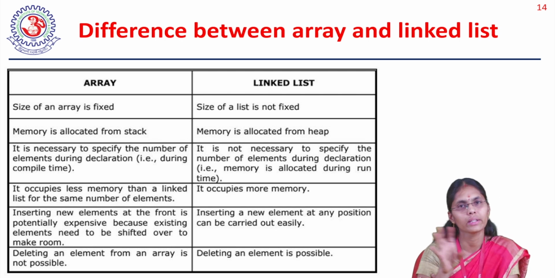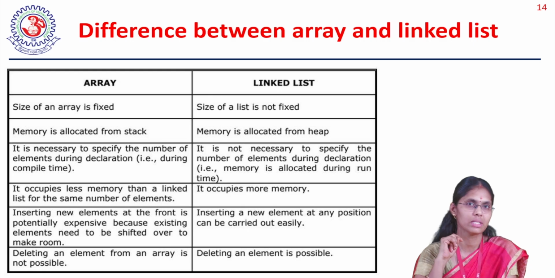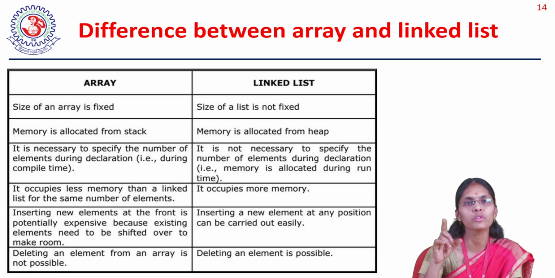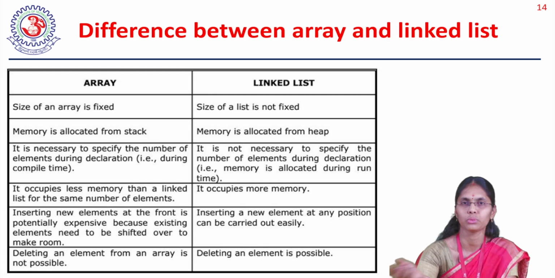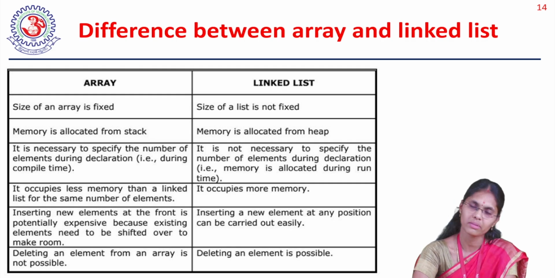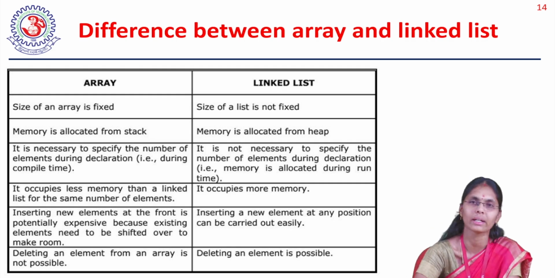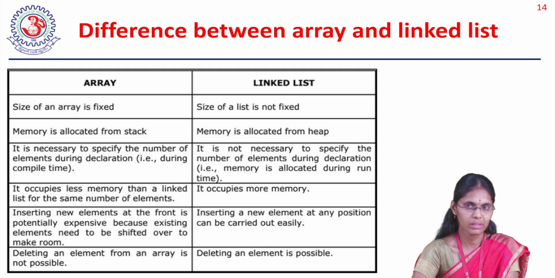You see, I have created an array with 10 elements. Now I want to add one element at the front of the array. What can I do? I have to push the first element to the second position, the second element to the third position, the third element to the fourth position, and so on. It is very expensive because that many shift operations are needed here. But in a linked list, it's very simple. I will create only one node and just put it in front. It will act as the first node. I will show you that.